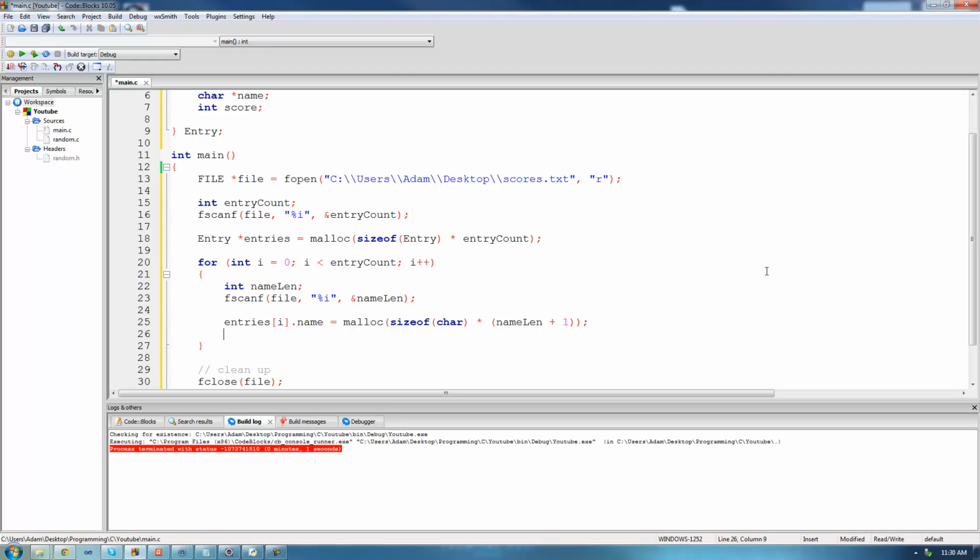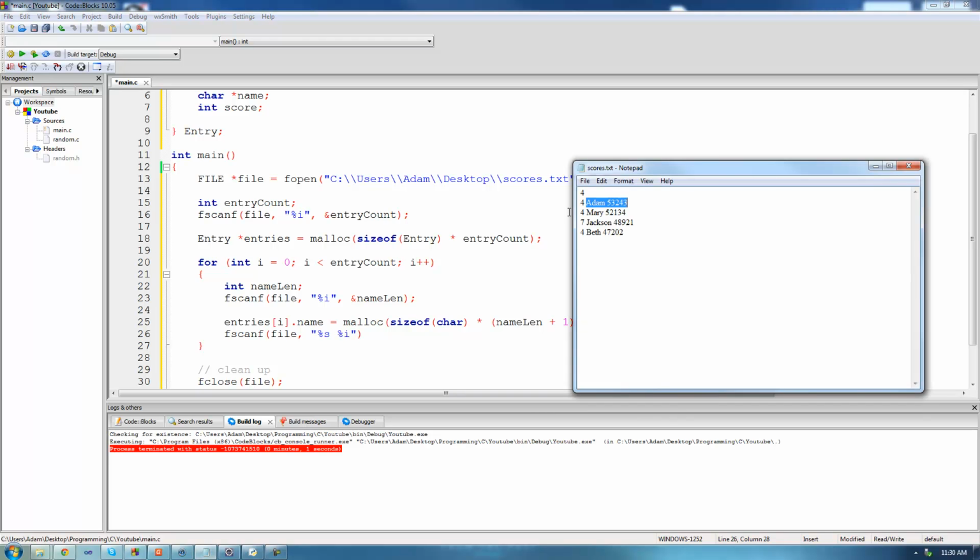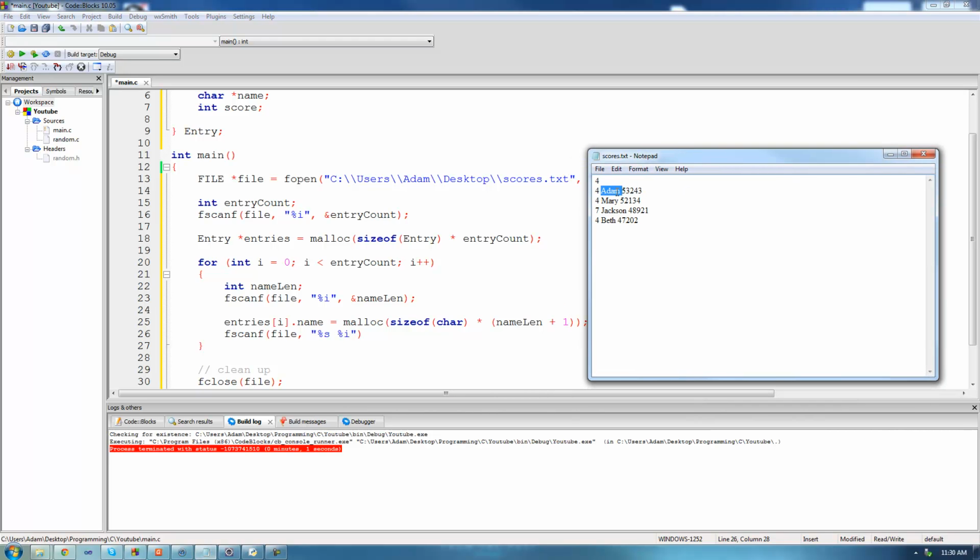So what we're going to do is just call fscanf again to read both their name and their score. So we're going to say fscanf, we want to read from that file, and the format is going to be %s for string, space, %i. So in our file right here, we just have the person's name and then a space, and then we just have their score. So string, then a space, and then an integer.